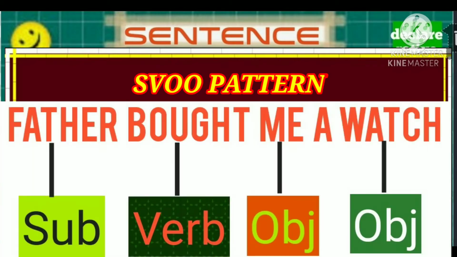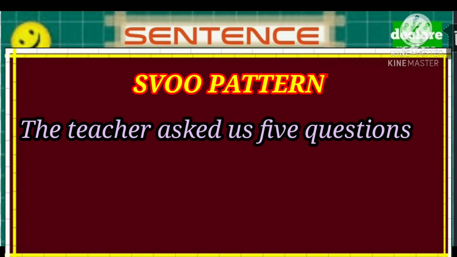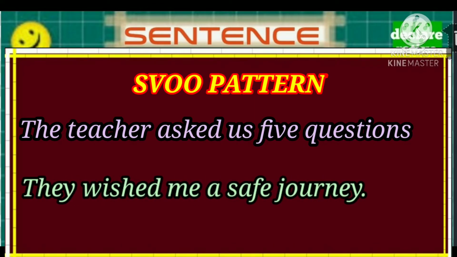For example, father bought me a watch. Here father is the subject, bought is the verb which is a ditransitive verb, me is the indirect object and a watch is the direct object. Take some other examples. The teacher asked us 5 questions. They wished me a safe journey.